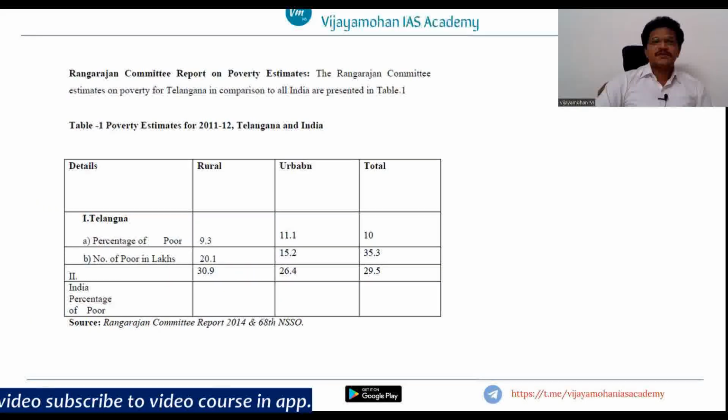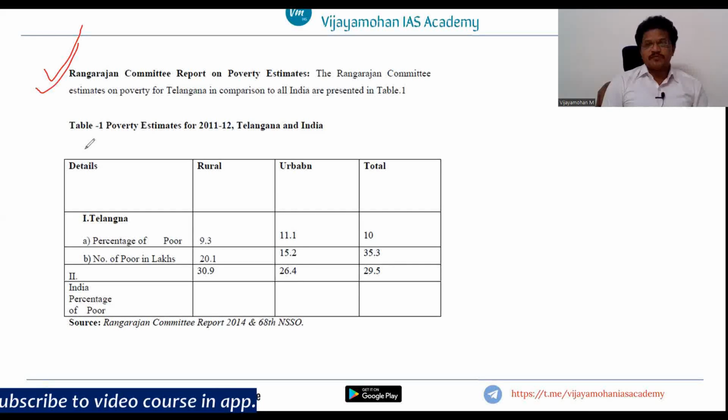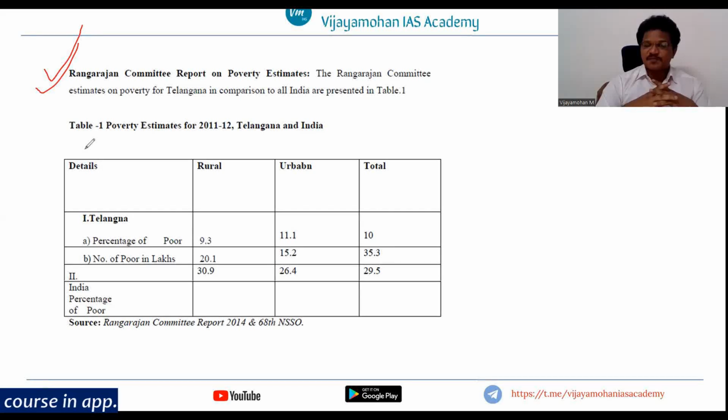Now, I just wanted to give you a brief about the Rangarajan Committee also, what the Rangarajan Committee has said about Telangana's poverty. The Rangarajan Committee report's poverty estimates have not been incorporated in the Telugu Academy material. So this Rangarajan Committee report on poverty estimates also corroborated what we have discussed earlier.